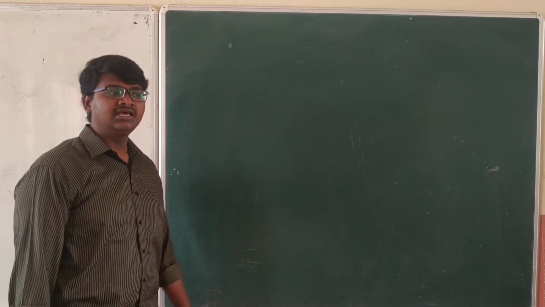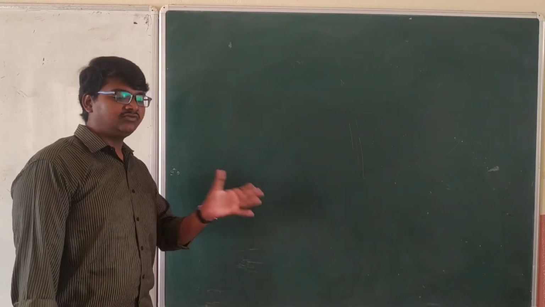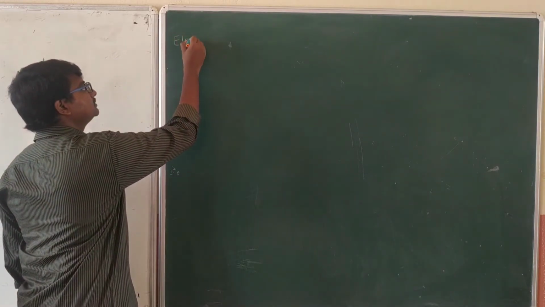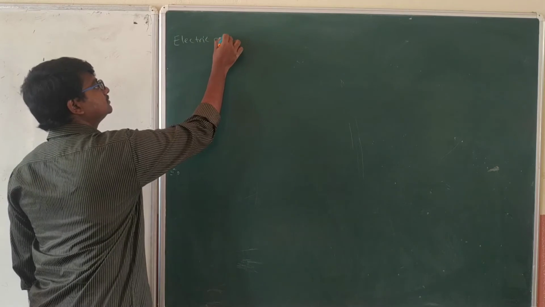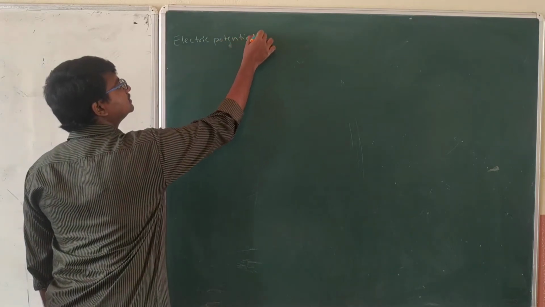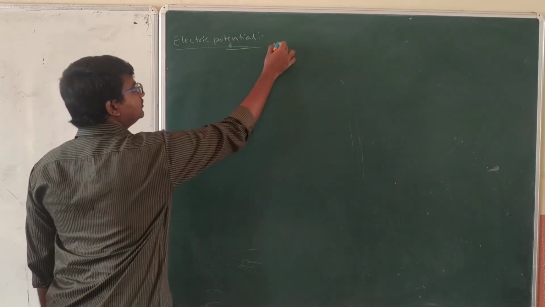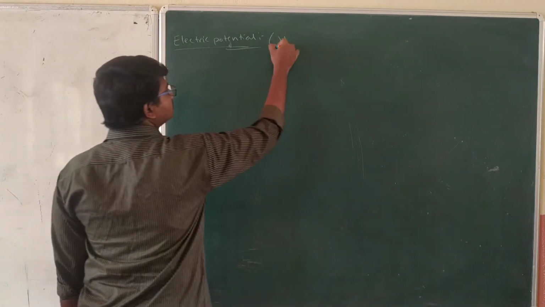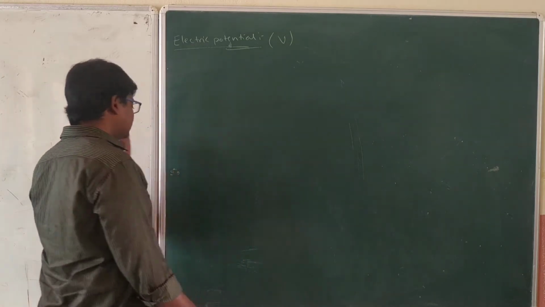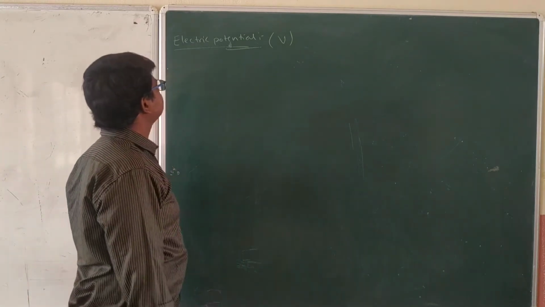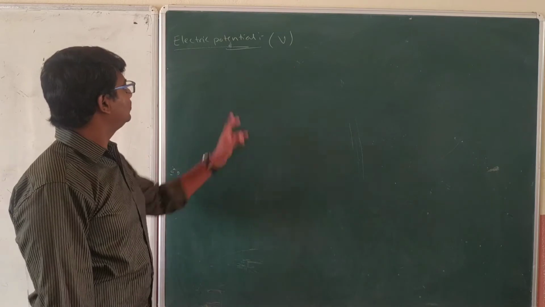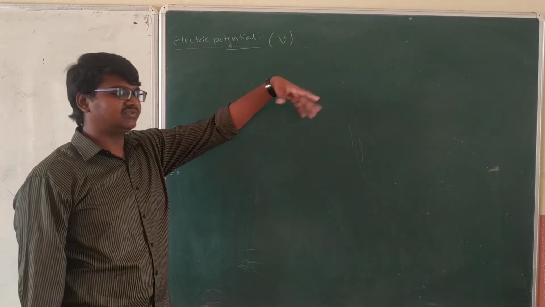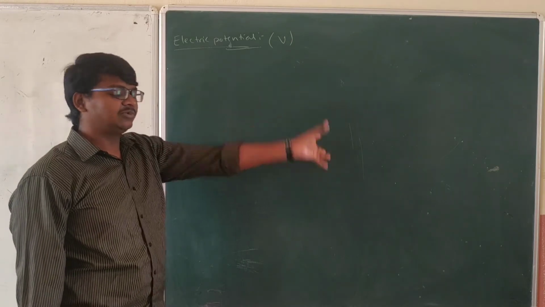Just now we have completed electric potential energy. Now we will discuss electric potential, which can be denoted by the symbol V. Electric potential can also be called voltage, but the terminology matters.